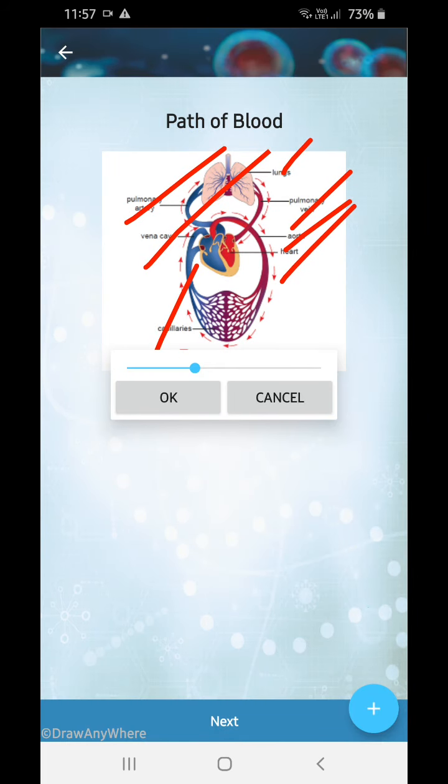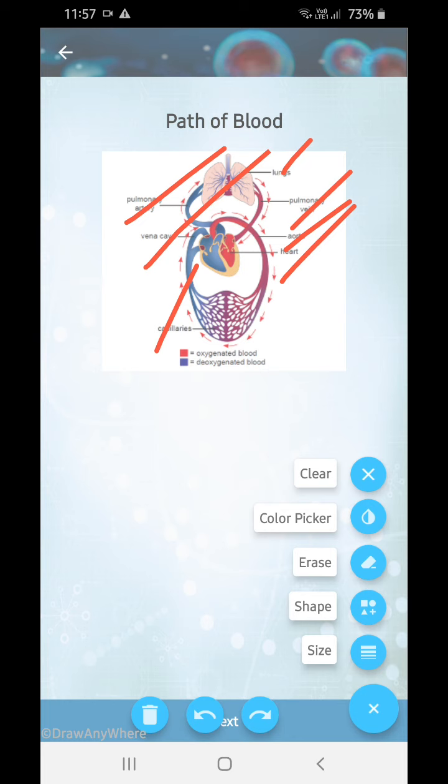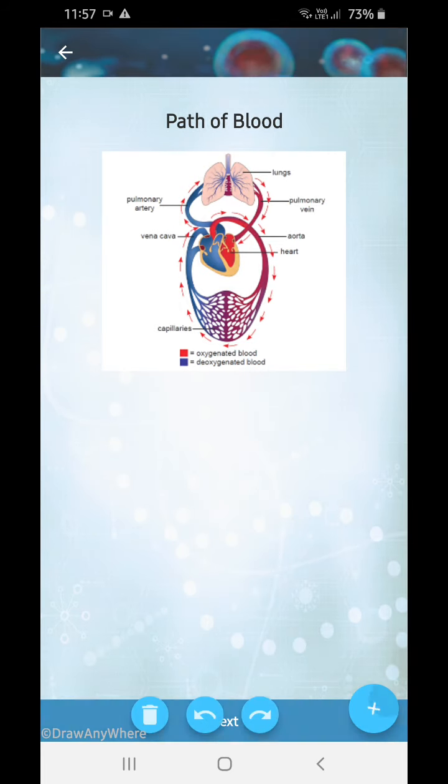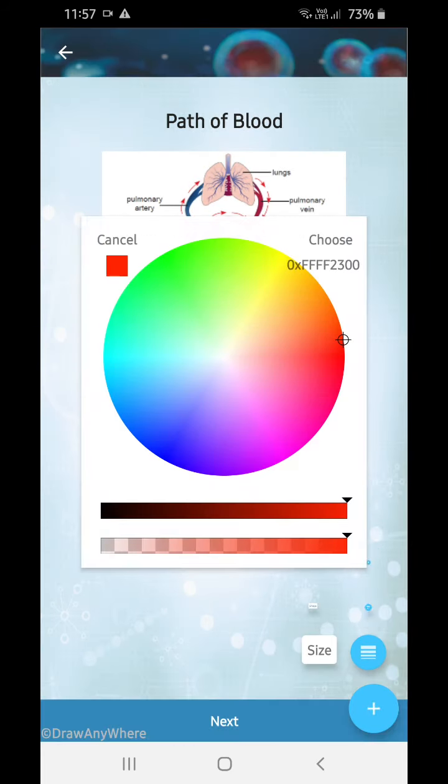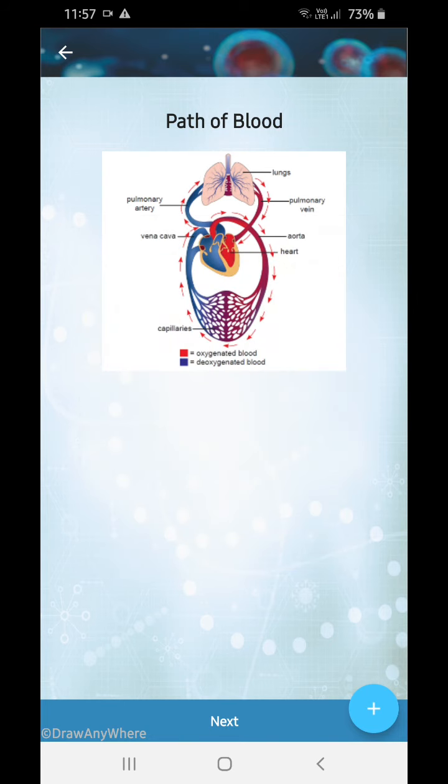Now I'll teach you. Now see, here you have all the blood, you have the cells.